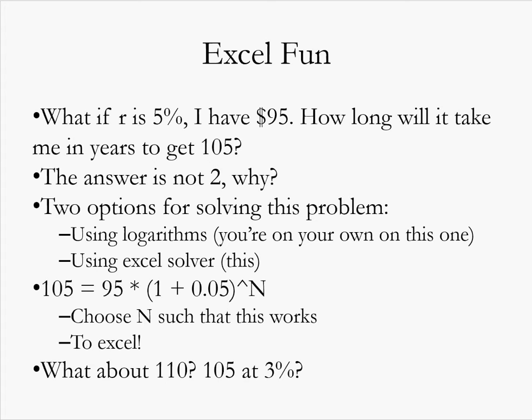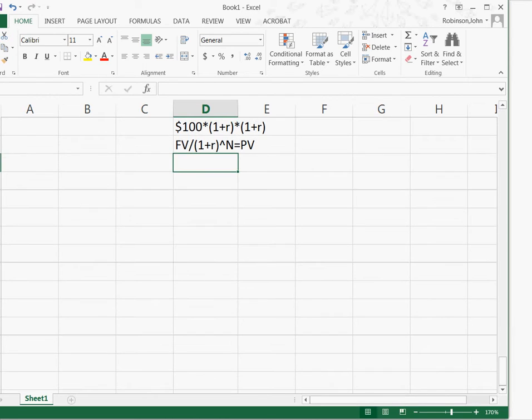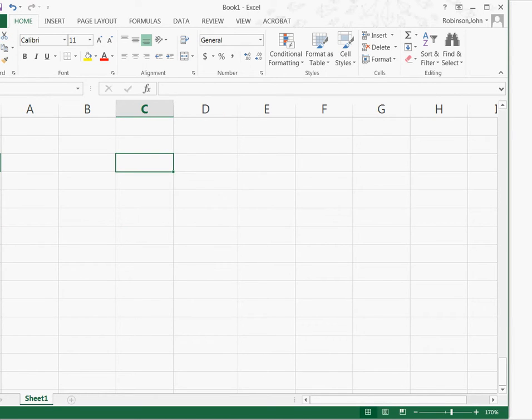And we're going to solve this. I mean, this can be done with algebra using logarithms. It would look like this, right? We would say that 95 times 1 plus R to the n is equal to 105, and then we need to solve for n. So we would divide both sides by 95, take the log of both sides, and manipulate that way. And that's a completely valid way to do it. You're welcome to do it that way.